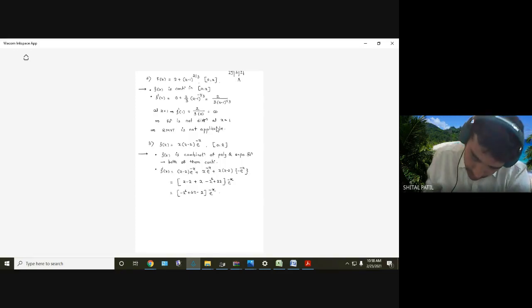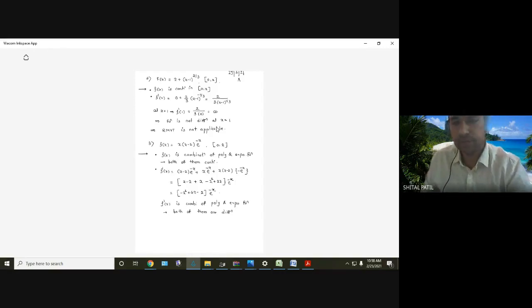Now write down. f dash of x is a combination of polynomial and exponential function. Right. Both of them are differentiable. So no problem of differentiability. Okay, next, right?